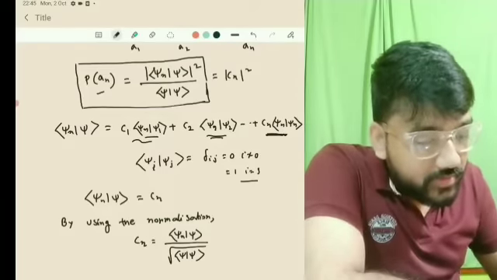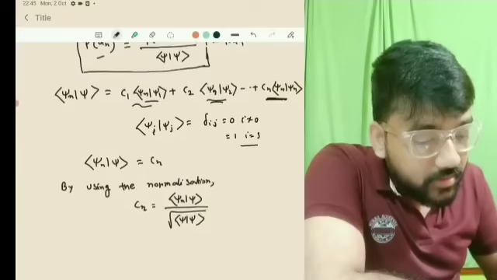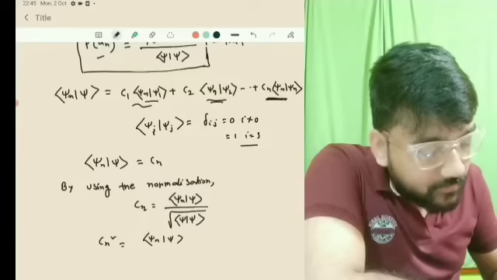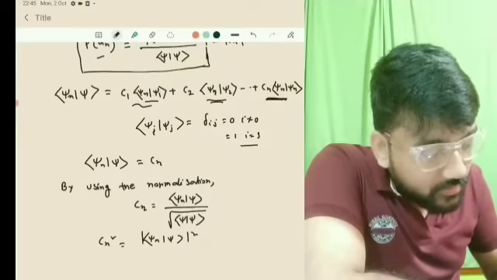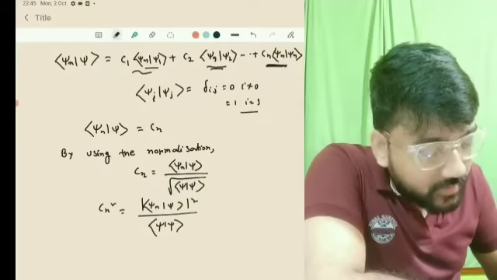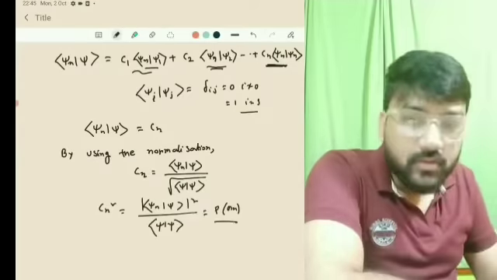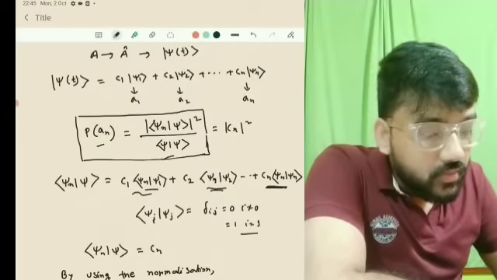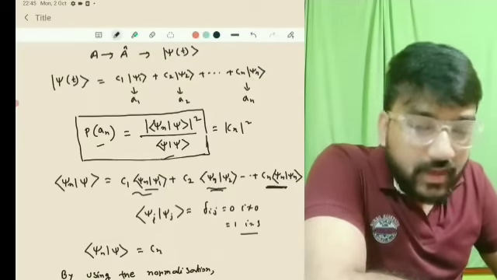Now you know what is Cn square, you can say that is P of an. So if you take Cn square, that will be just |⟨psi n | psi⟩| mod square divided by ⟨psi | psi⟩, and that is basically P of an. So this thing is simply just the coefficient square of the eigenstate.